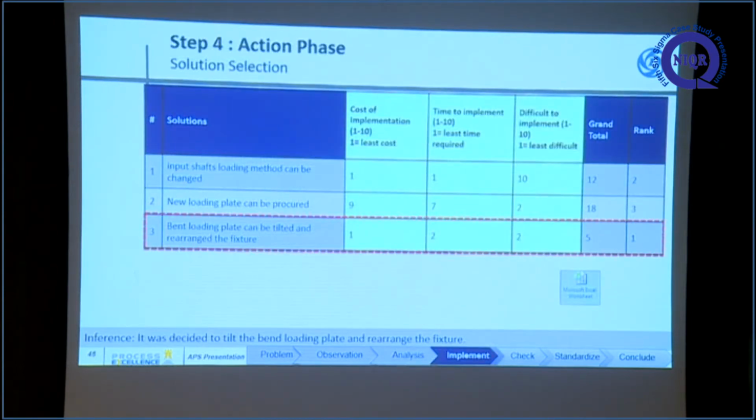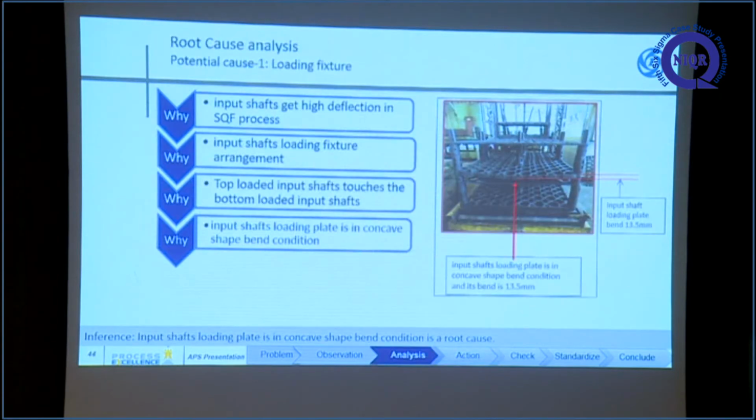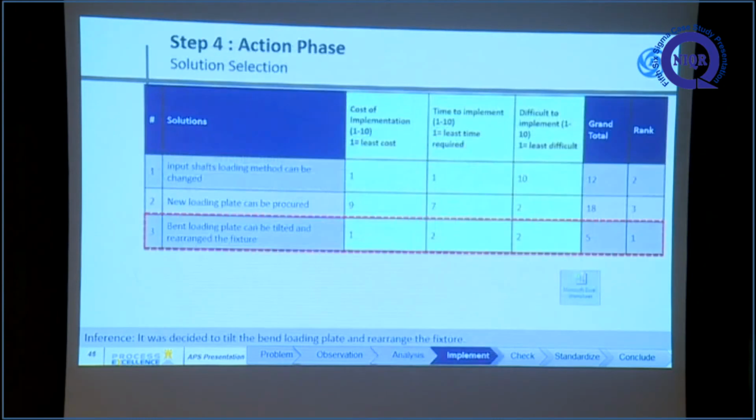So we are taking this solution. We considered that we could procure a new loading plate, but it involves design and cost. And the input loading method cannot be changed because it was designed by our project planning team. But the bent loading plate can be tilted and rearranged for the fixture. This is the bent one; we can tilt it, that is, turn the up portion down. By doing that, in the first thermal process itself, that is heat treatment, it will get reversed. That's why we decided to go with this solution.